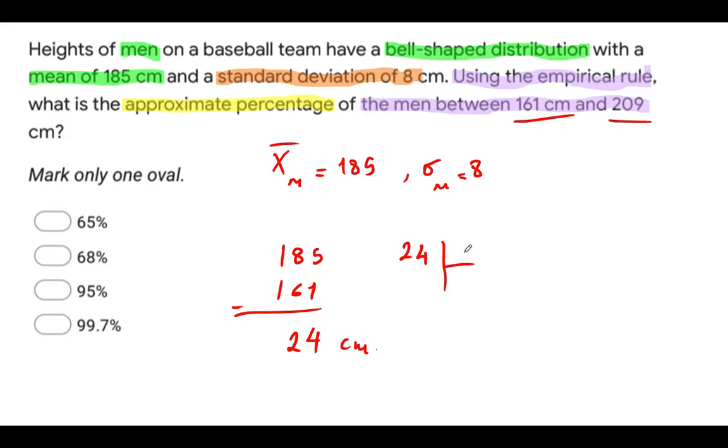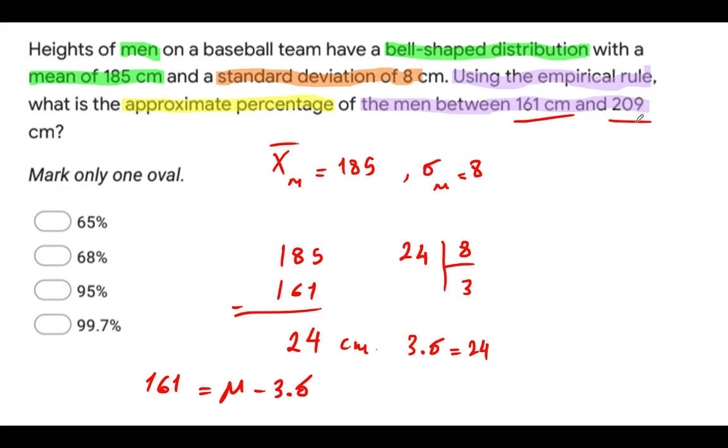So 24 divided by 8 will be 3. It means that 3 times standard deviation will be 24. So it's clear that 161 is equal to mu minus 3 times standard deviation.